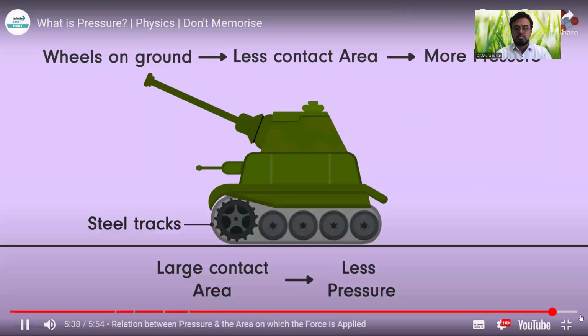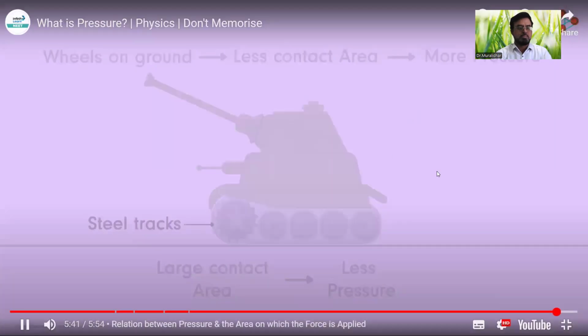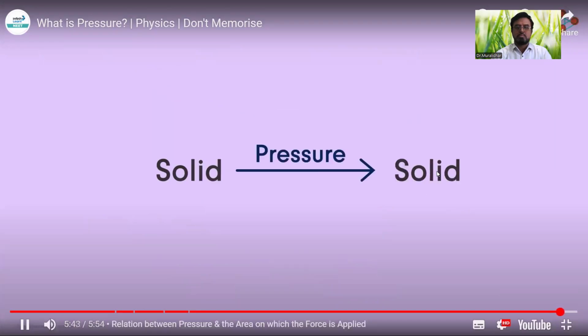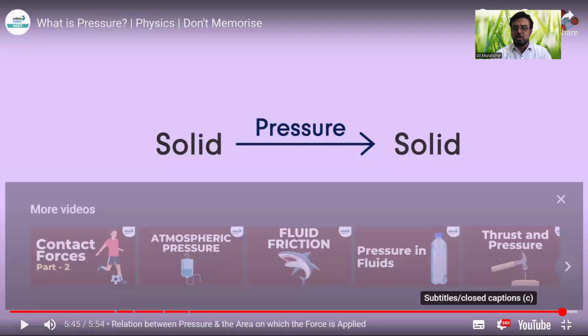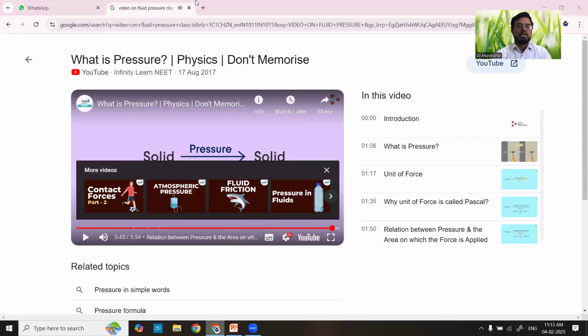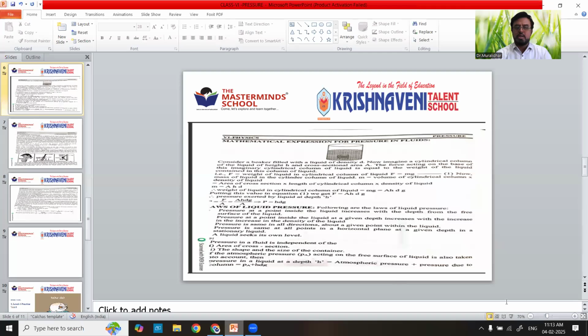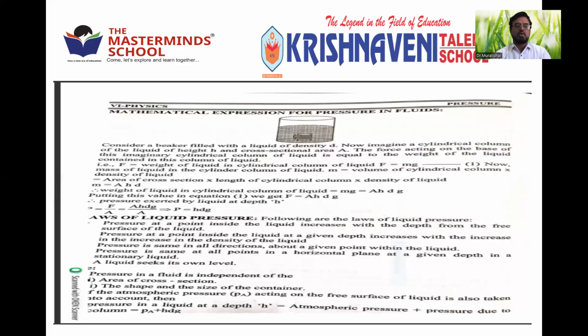In all the examples that we have seen in this video, it is a solid which is applying pressure on another solid. So this is only about solids and solid pressure, what we learned in the earlier 2 sessions. But we have also seen the video on liquid pressure. So these 2 videos clearly help you understand what exactly we learned in the last 3 sessions about pressure and the factors of pressure, how pressure depends on area, and then the mathematical derivation of pressure.